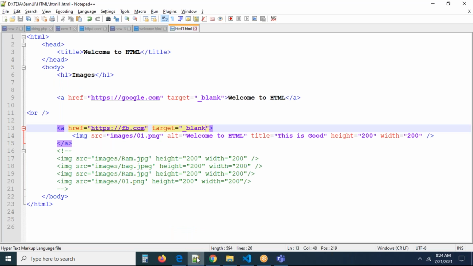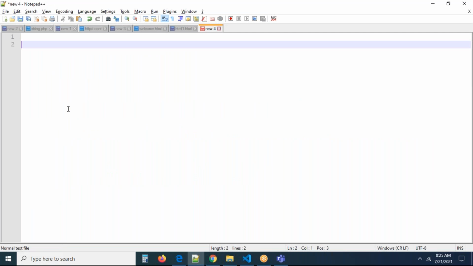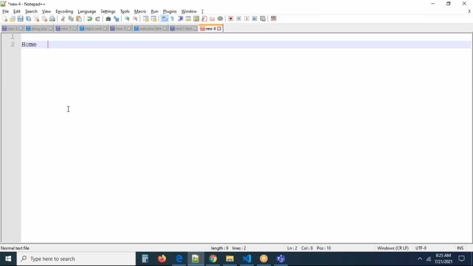Not only this, generally menu creation will be there. In our web application, there is a concept called menu creation. How can we create the menu items? You know, menu items. Generally every web page contains menu items like home page, about page, something horizontally we can see, right? So this is going to be about, this is going to be contact, this is going to be something called courses, this is going to be something called register, login. Like this we may see a lot of menu items. These are called menu items.